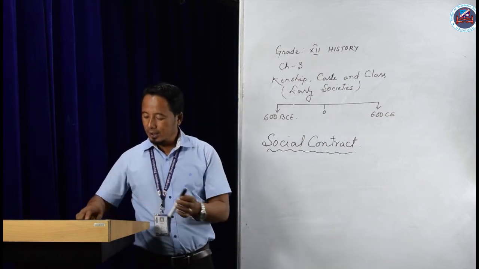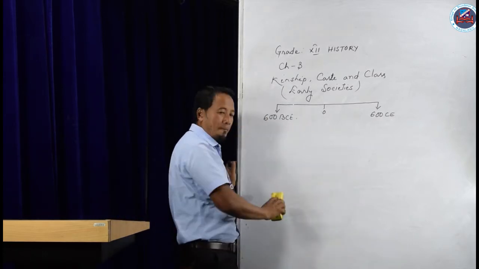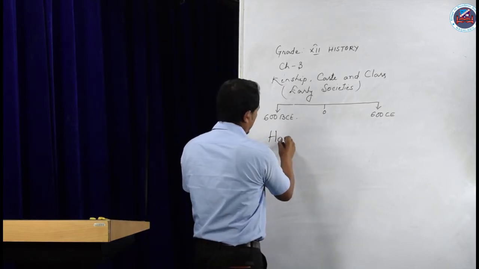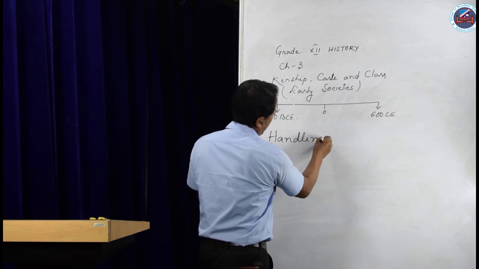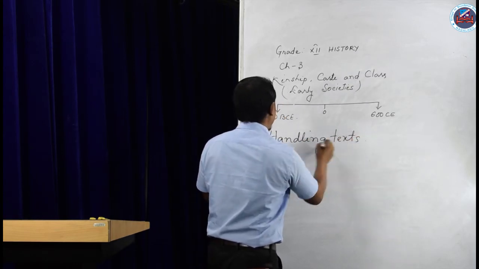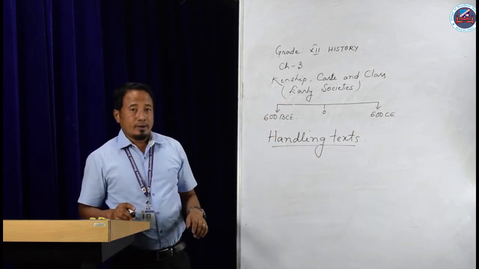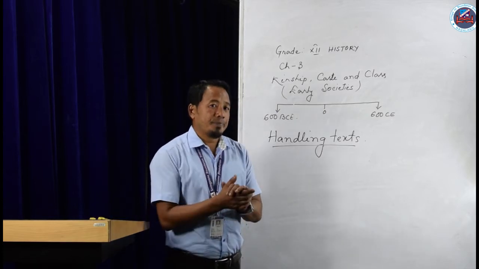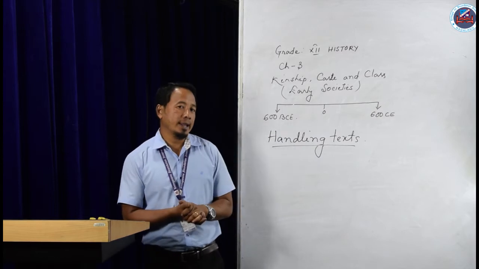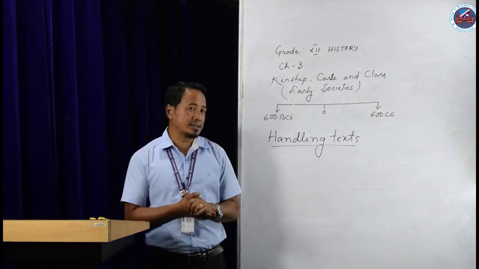Next, we will talk about a new topic, that is handling text. When a historian discovers or finds any book, they depend on different elements to analyze the text.